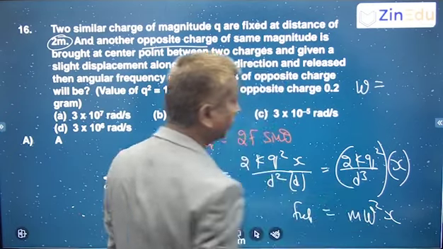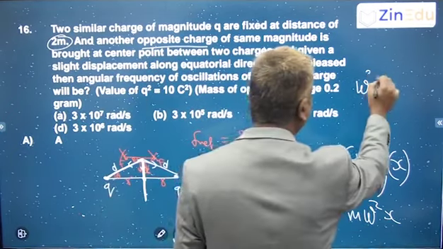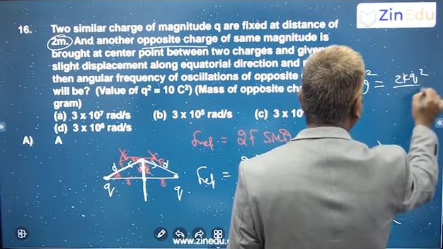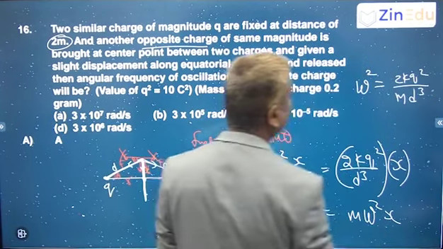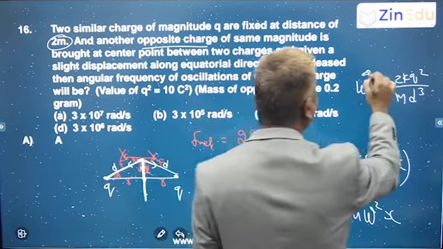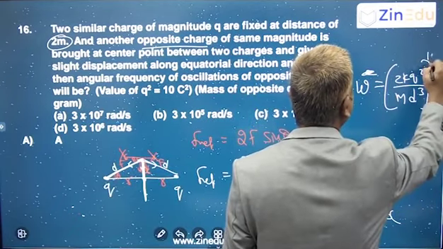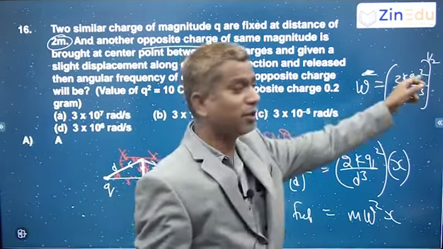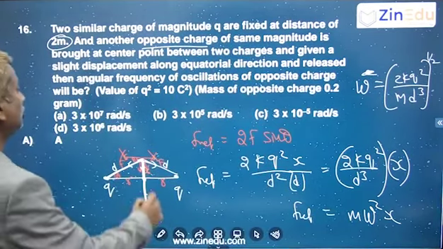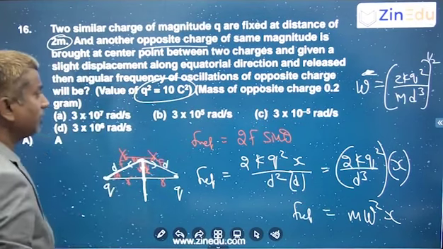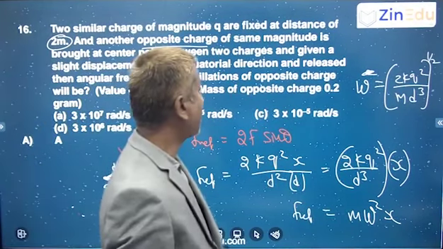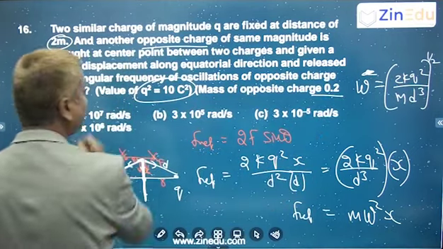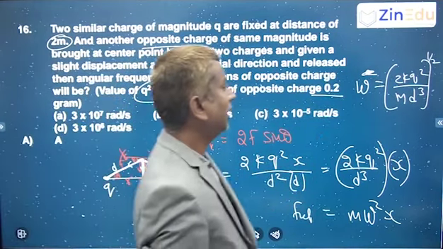Compare these two. So the omega square value will be 2kq square by d cube and m. So what is the omega value then? Whole power 1 by 2. That's all. So k value 9 into 10 power 9. Q value, q square is given, k value you know, mass, okay, so 0.2 grams is given.